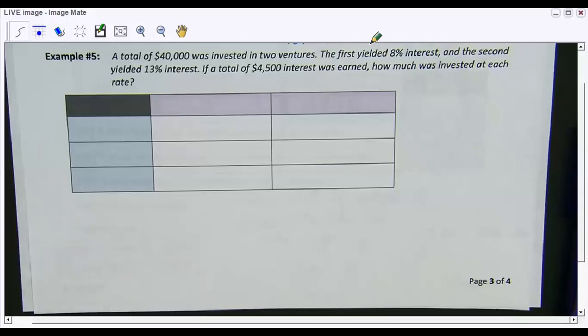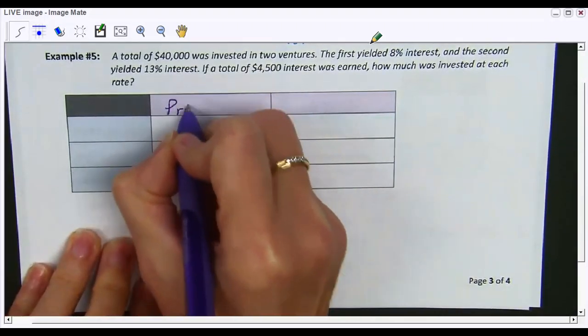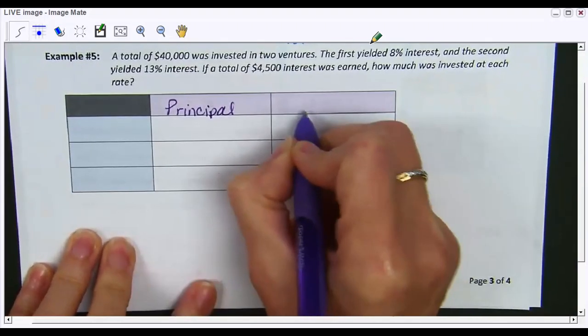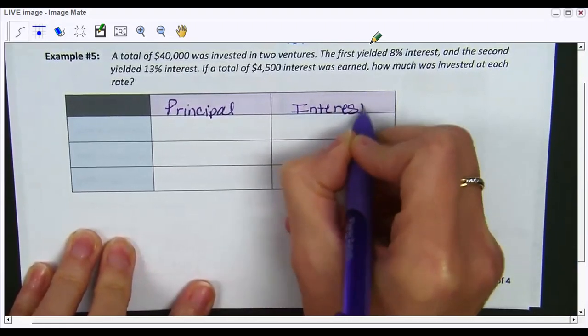Okay, so example 5, like I said, is very similar to example 4. So I'm going to fill out the chart and I want you to check to see if you did this correctly. You should have principal and interest. Those are the two characteristics of your two accounts.